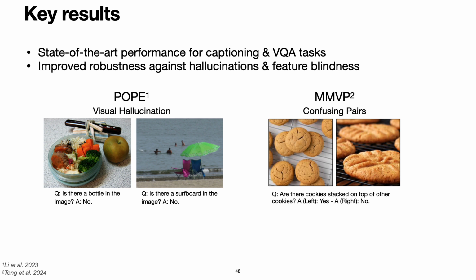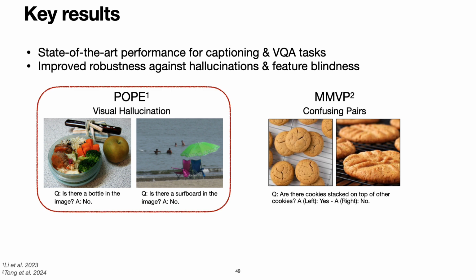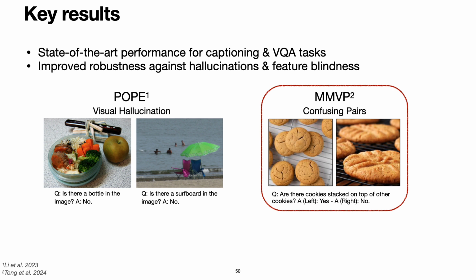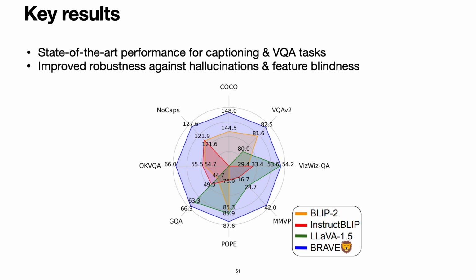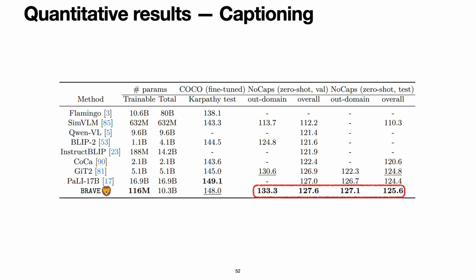Furthermore, we improve robustness against visual hallucinations and blindness issues as measured by the POPE and MMVP benchmarks. POPE on the left tests for hallucinations by querying non-existent objects. MMVP shown on the right uses image pairs with small visual differences confusing the VLMs, as mentioned before. This spider chart illustrates BRAVE's improvements on all tasks shown in blue compared to recent baselines BLIP2, InstructBLIP, and LLaVA.